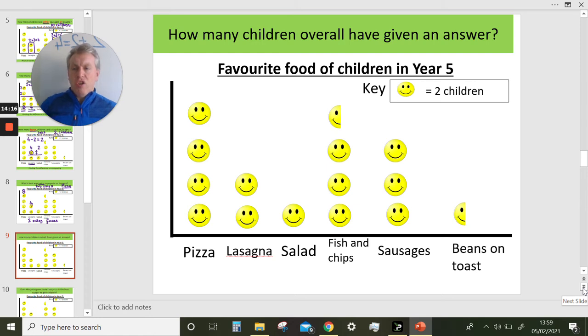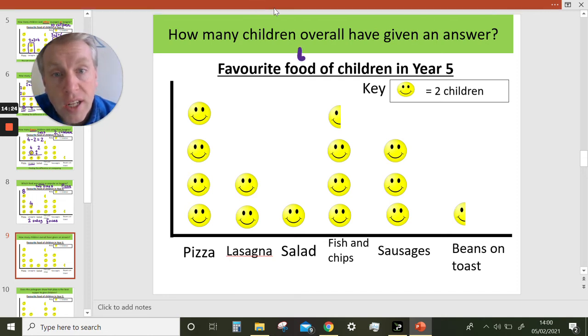How many children overall have given an answer? So how many children in total would be another way to ask that question. In total or all together? How many children overall have given an answer? Oh, we could do this quite a few ways. We could say there's 4 times 2 is 8 pizza.